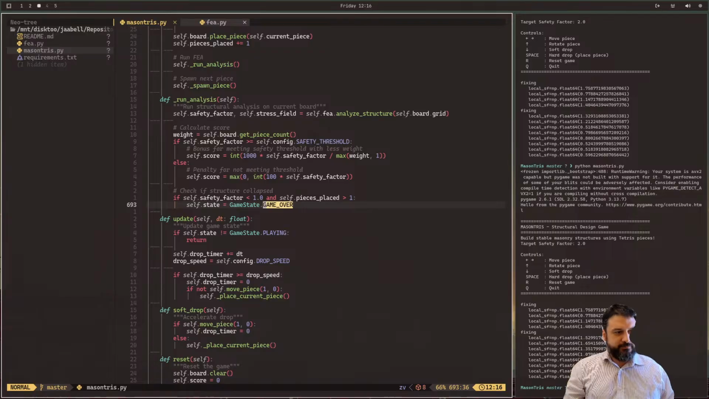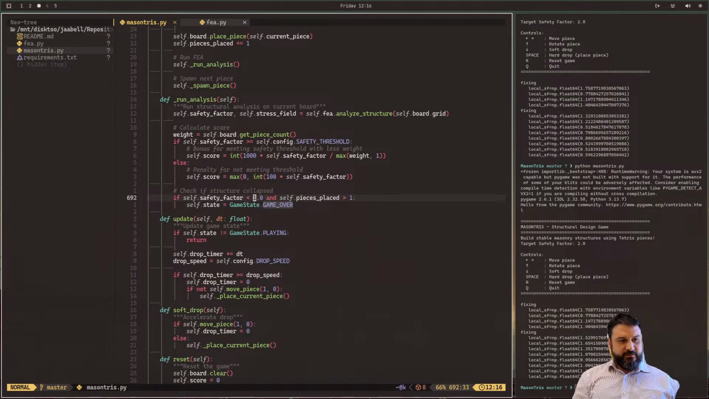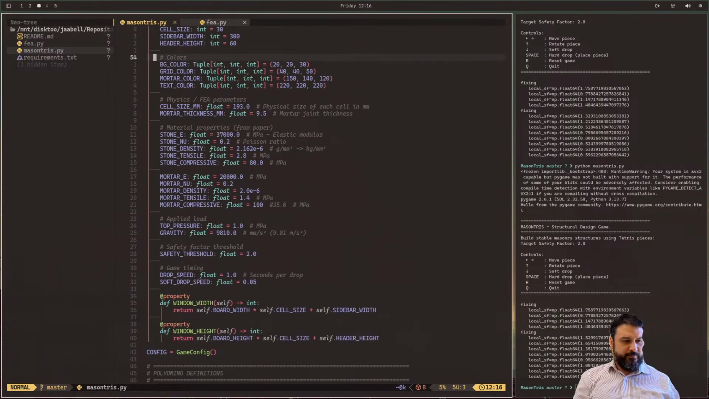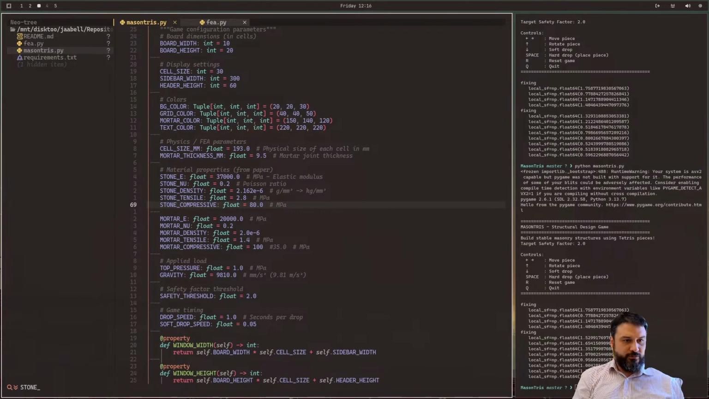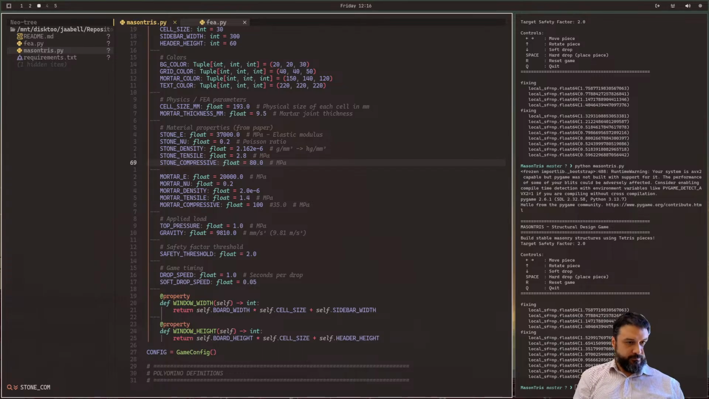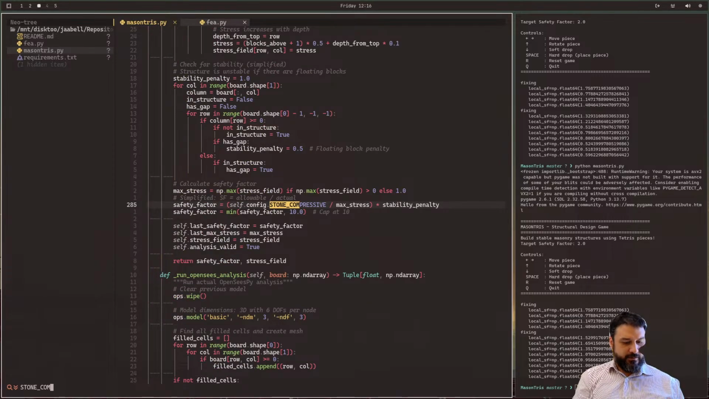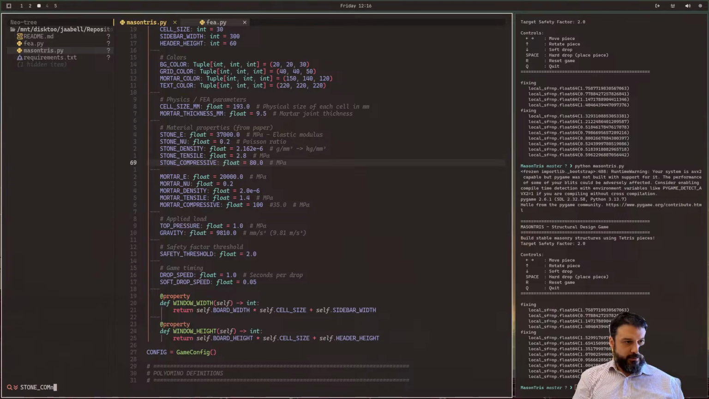I want to see this. What if the safety factor can't be less than 0? Let's give it a really low safety factor, because the other idea would be to just keep bumping up. I guess that's better. The compressive, I was changing the mortar. I should be doing the stone, right? That's the one I'm using. Stone, compressive, safety factor. Next.